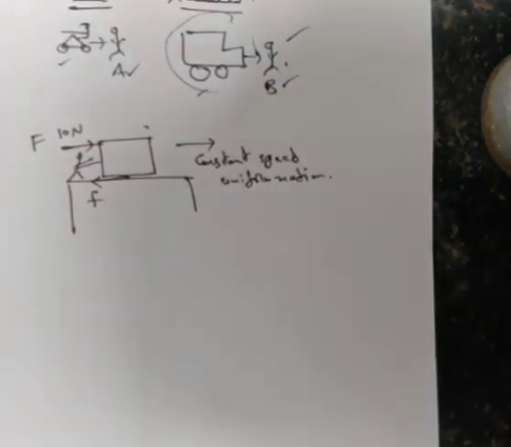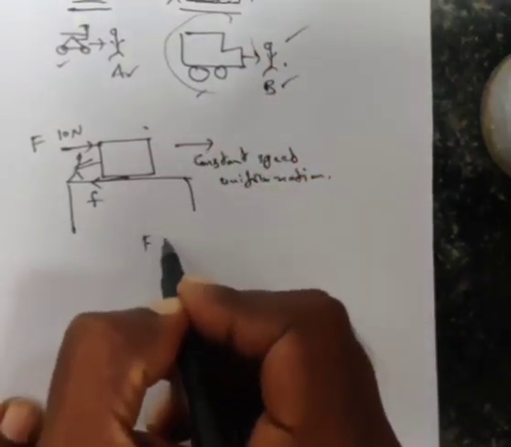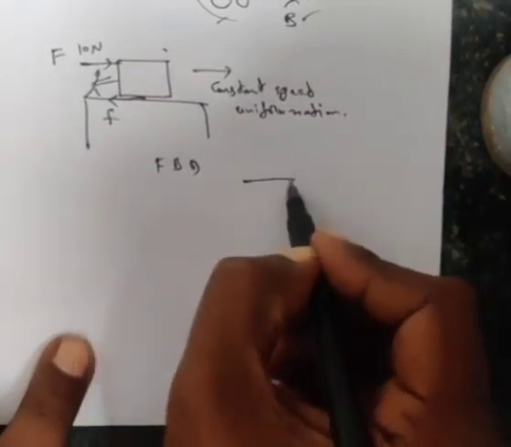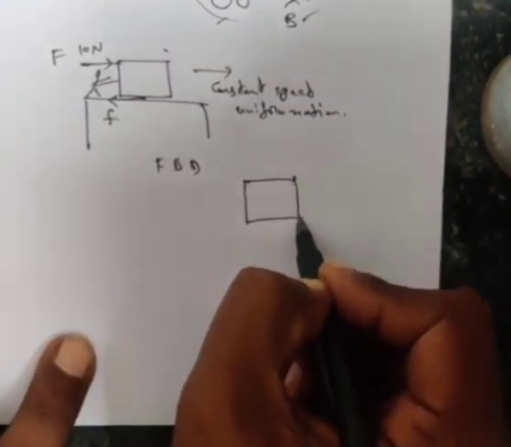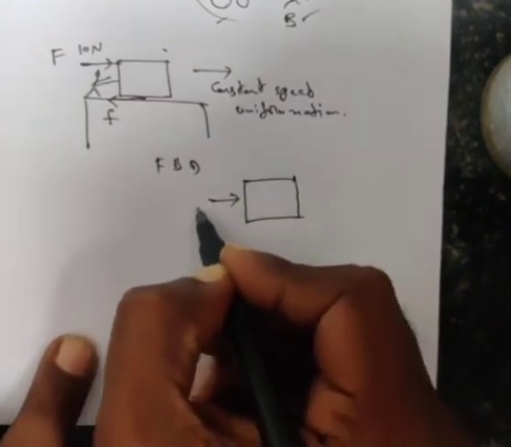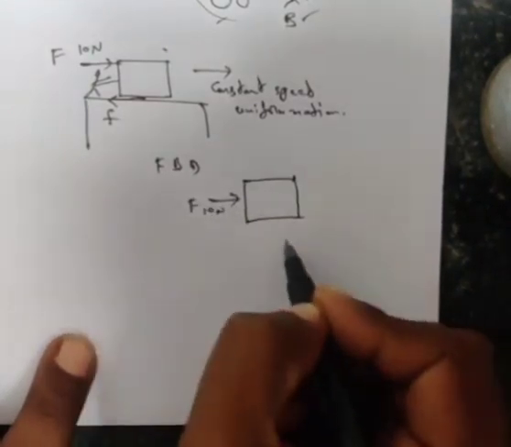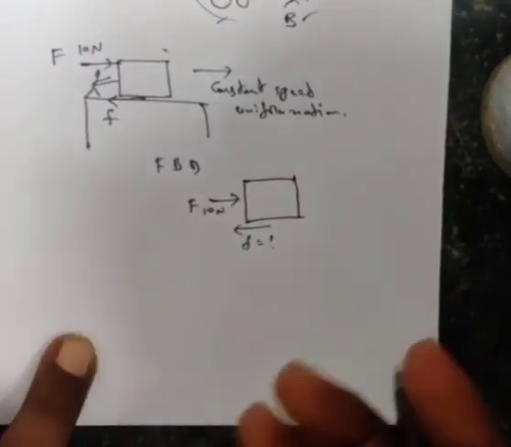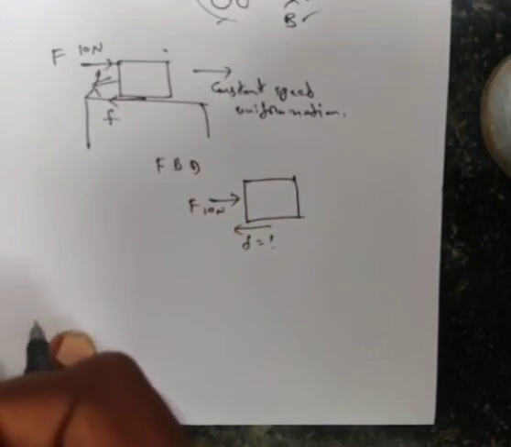They are asking you to draw the FBD also. It means free body diagram. Let's draw a free body diagram in this case. Let's take this block here, and there is a force acting in this direction, the applied force of 10 newtons. There is a frictional force acting, we don't know how much this is. These are the horizontal direction forces.